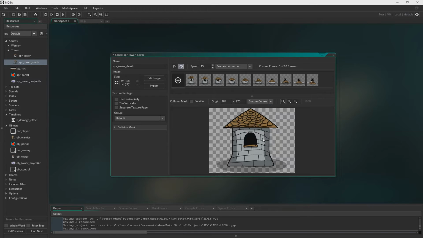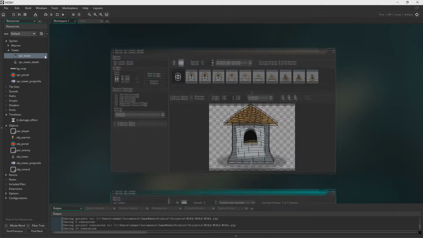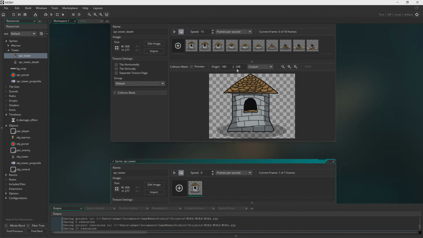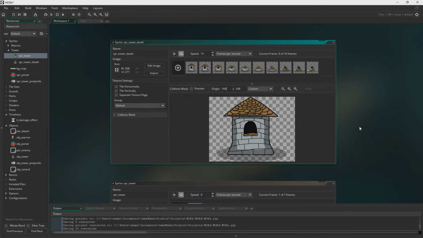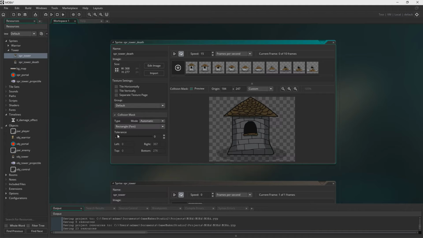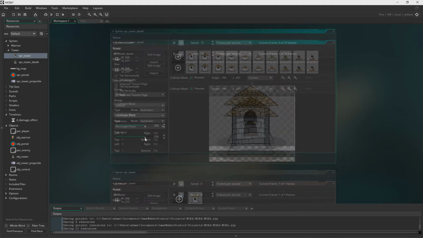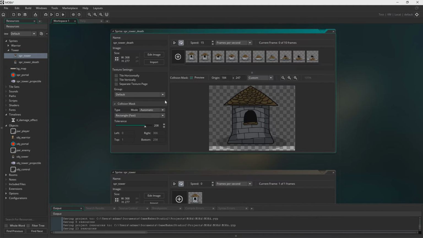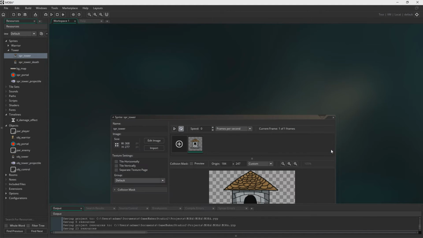Now let's just match the other tower's origin. Don't remember what that was. 184 by 247. And because my memory's terrible, I look again, because why not? And yeah, we need to make sure that the collision mask is very similar, and make sure that's 60. Also, I forgot to do the collision mask there, but I think I go back and do it soon.